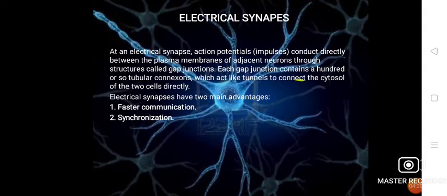Each gap junction contains 100 or so tubular connections. Here the connection is a type of gap junction, which acts like a tunnel to connect the cytosol of the two cells directly. What are the two advantages of the electrical synapse? First one is faster communication and second one is synchronization.